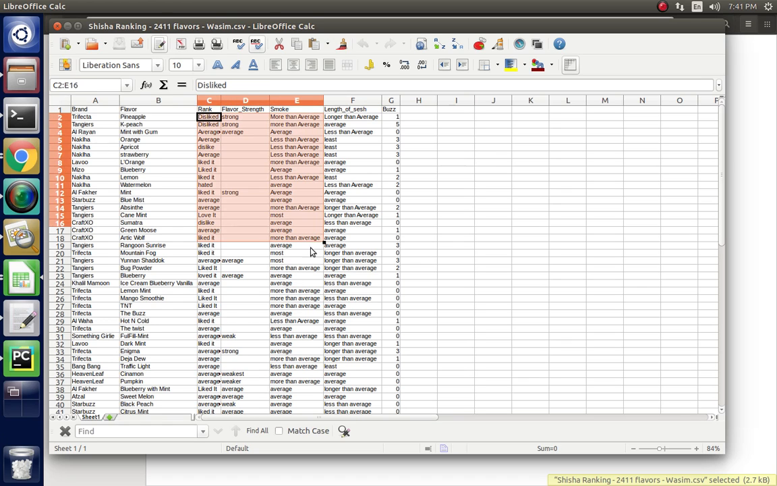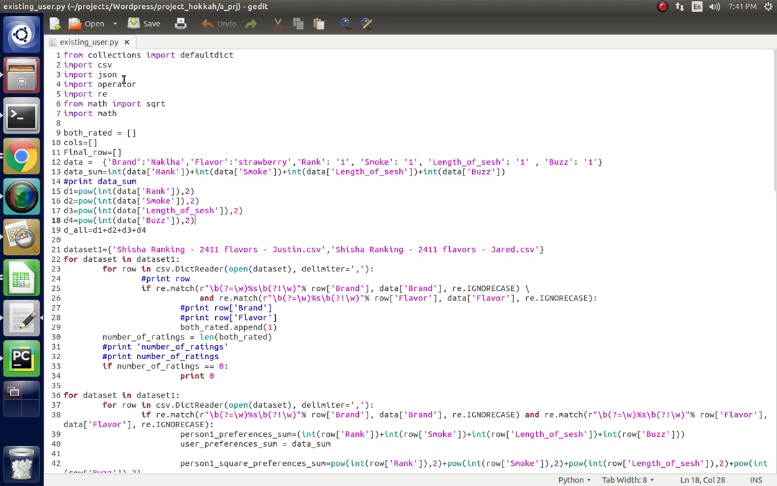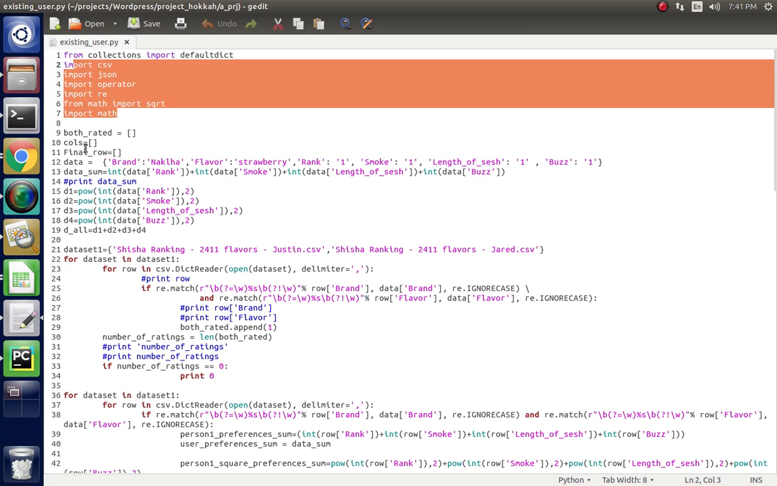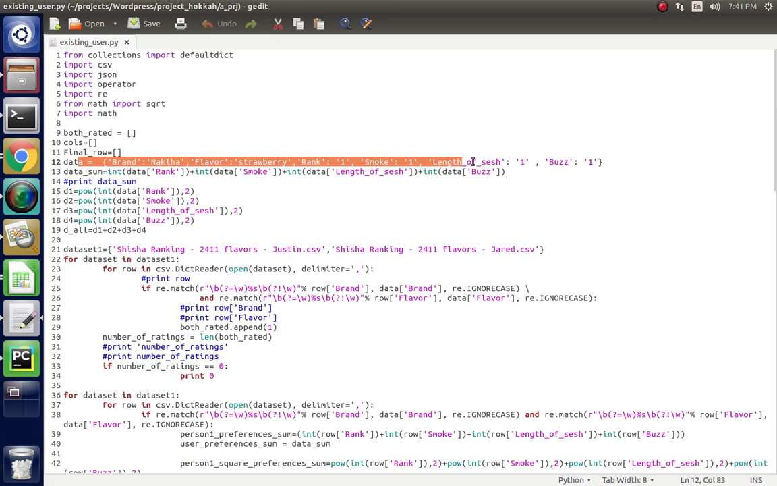On the basis of this data, we check whether the user is similar to this one or not, and after that similarity, we find what the next user will want. In this program, we first import all the Python libraries and then collect the data. If my choice is Nelka brand strawberry flavor and my rating on this flavor and brand is this one, then what should be the recommended result, and what hookah flavor will I like?